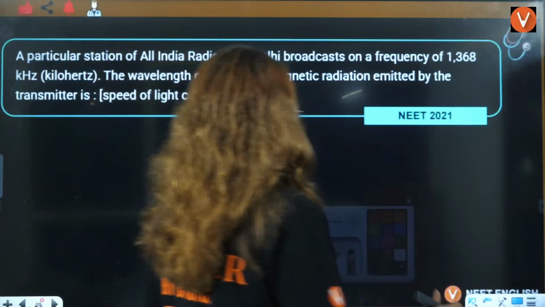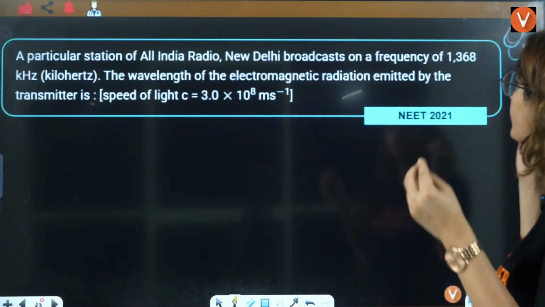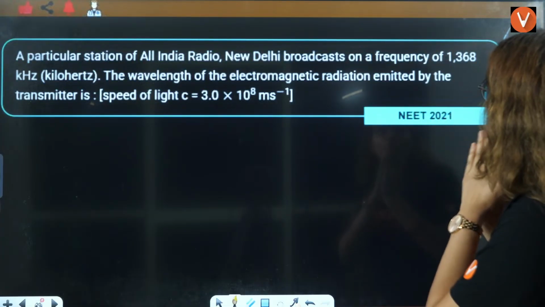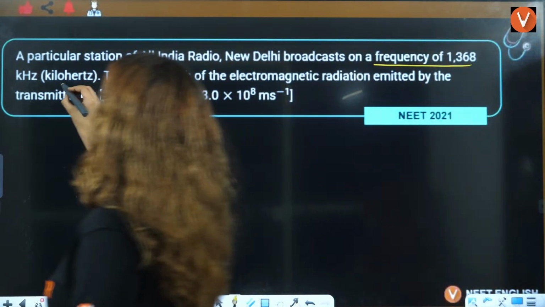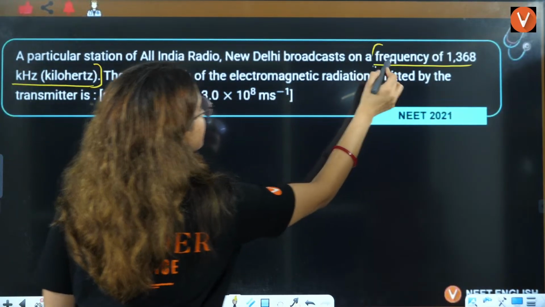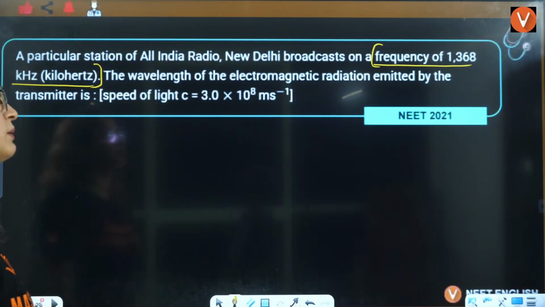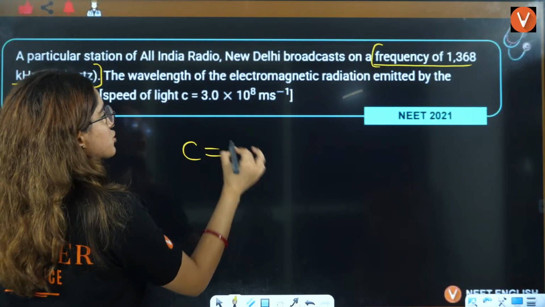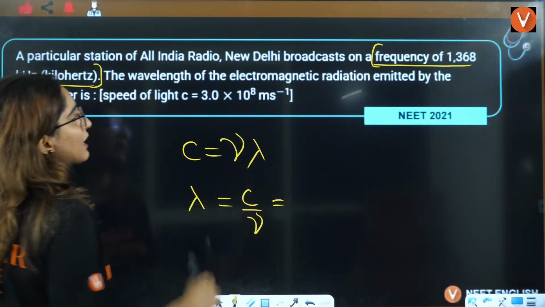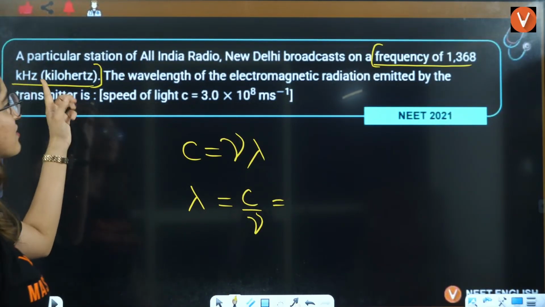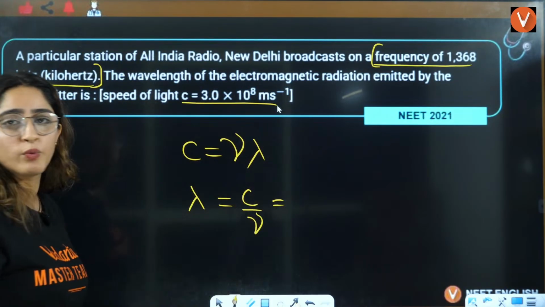Let's do this here, guys. It says that a particular station of All India Radio, New Delhi, broadcasts on a frequency of this. This is the essay they have given you. Just focus on the frequency, okay? Frequency is given to be this much kilohertz. The wavelength of the electromagnetic radiation emitted by the transmitter will be what? Simple. c is equal to mu lambda, so lambda will be equal to c by mu. c is already given to you. Mu is given in kilohertz. Convert it to hertz, put the value of c here and you will get your answer.